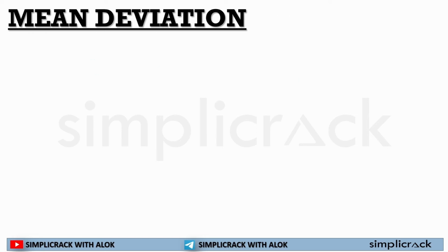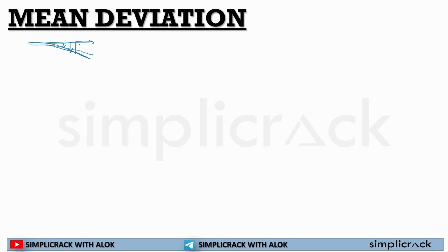Now the next question. We learned about the mean, the median, the mode, the range. Now mean deviation. So let's decode this whole mean deviation thing. What do you think deviation will be? Deviation means, if this is a particular data, what is the difference or deviation between these two ways?